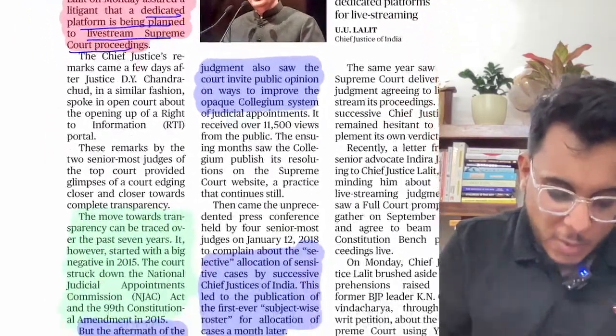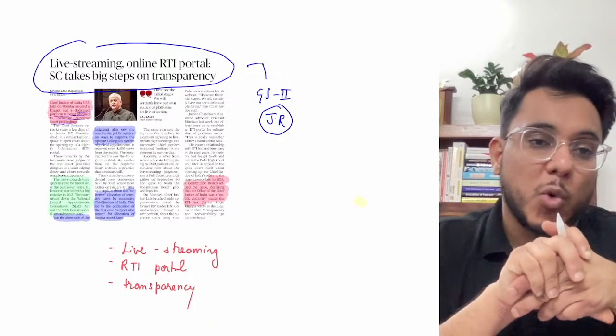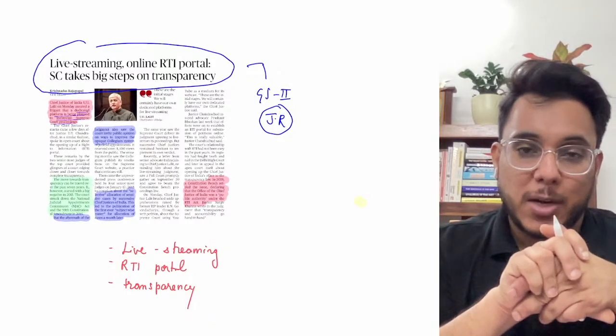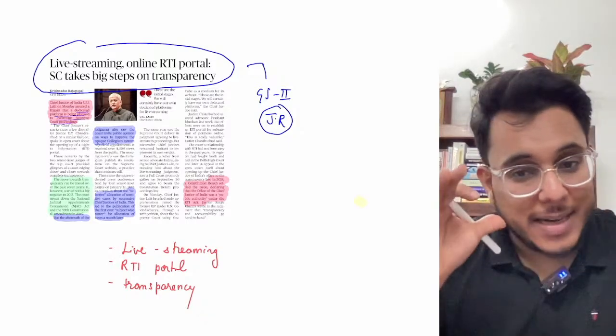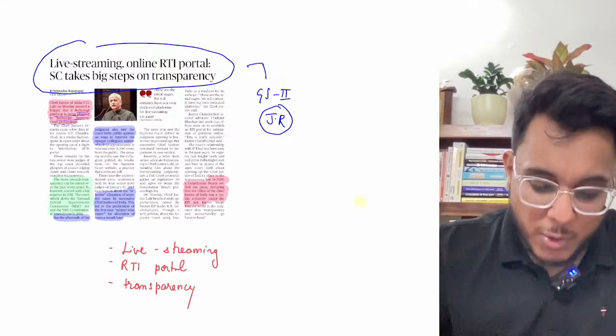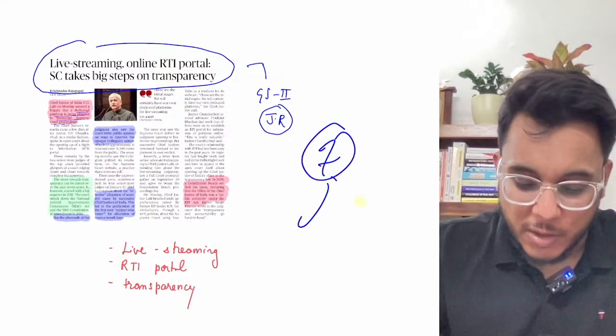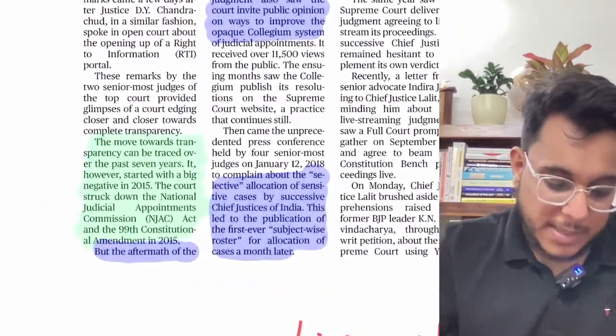So basically what happened in the past, in order to make the proceedings of the Supreme Court more transparent and more accessible to the people, it was asked that live streaming should happen. And now the Supreme Court has said that yes, that will be started, and even a platform is being prepared. Now in the last 7 years, we find that many steps have been taken by the Supreme Court to promote transparency.